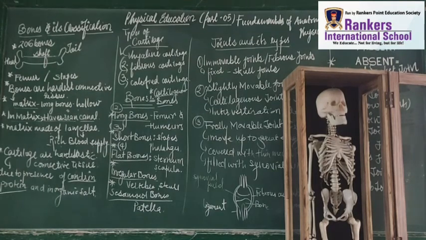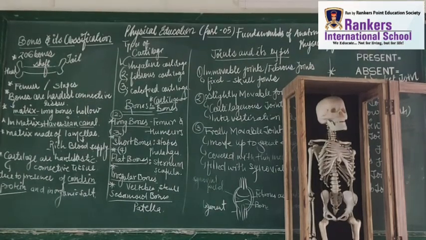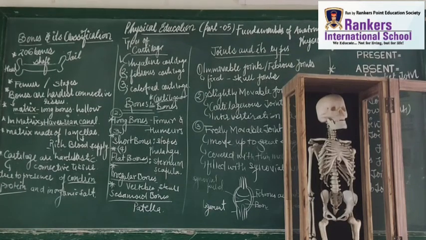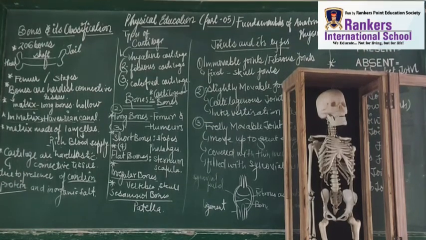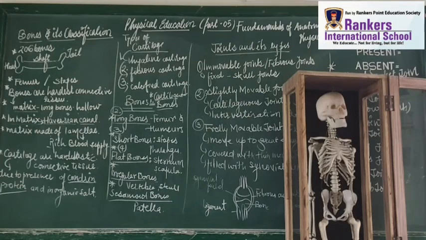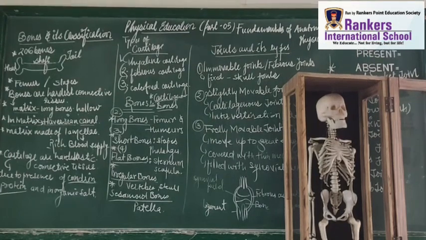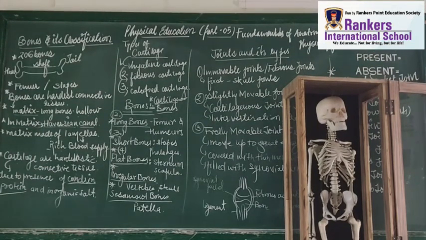If you talk about the sesamoid bone, the best example is the patella. What is the best example of sesamoid? The best example of sesamoid bones is the patella. Got it, students? Now let's come to the next topic, that is joints.